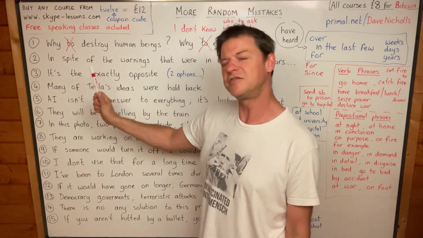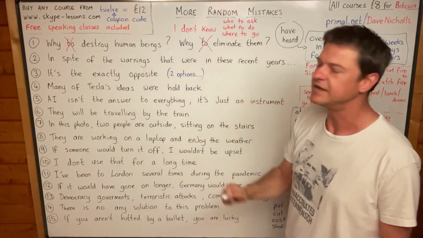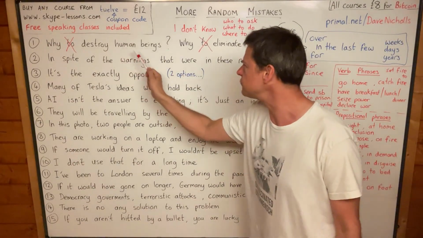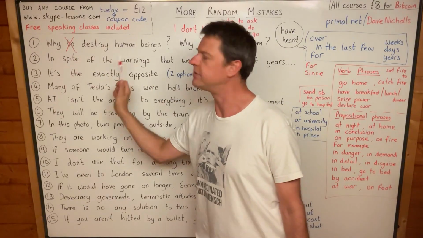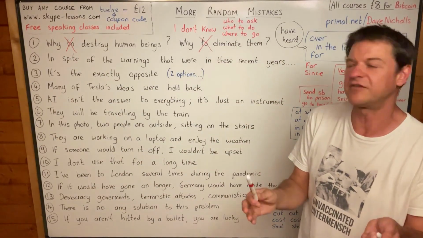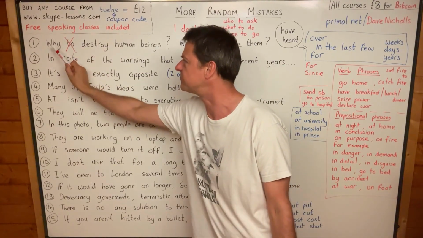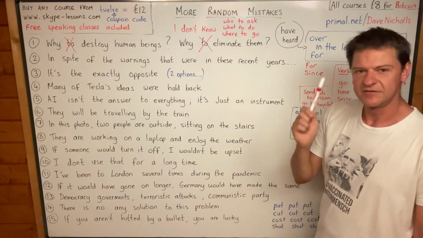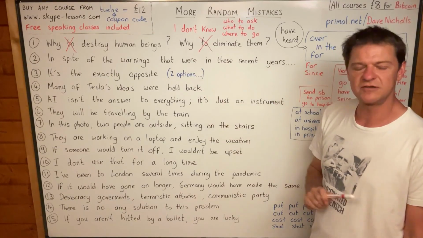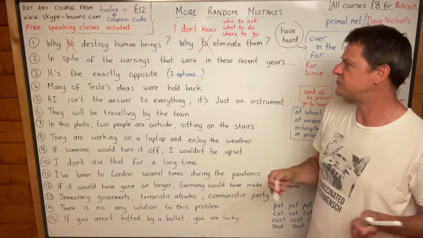But I must admit, it's not necessarily with why questions. Why destroy human beings is a good question, yeah? Why destroy human beings? Why eliminate them? So these two questions are a good example of where you can ask a question without a subject, yeah? Because there's no subject here. It's just why destroy human beings? Why eliminate them? So just memorize that after why, you don't use a to when you're using a verb form.